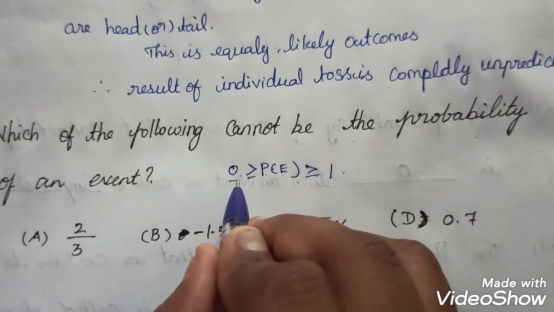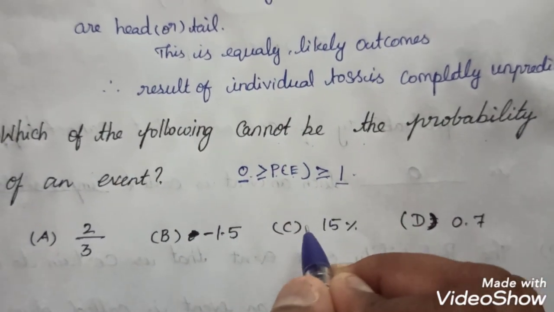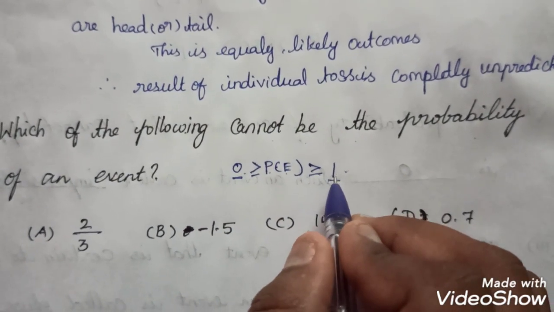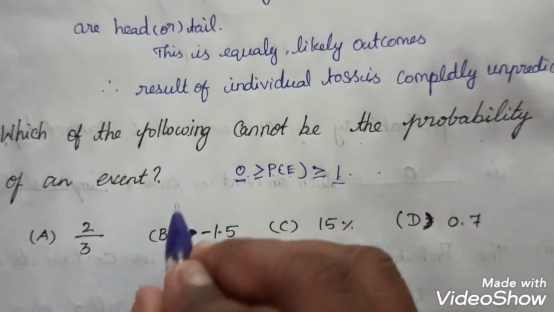So the least value is 0, the greatest value is 1. The probability of an event cannot exceed 1 and cannot be below 0.